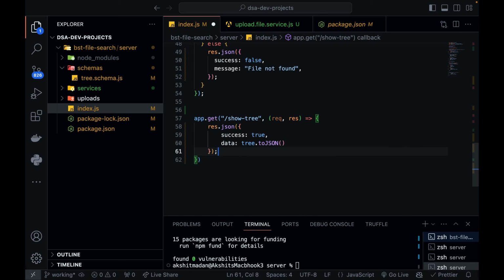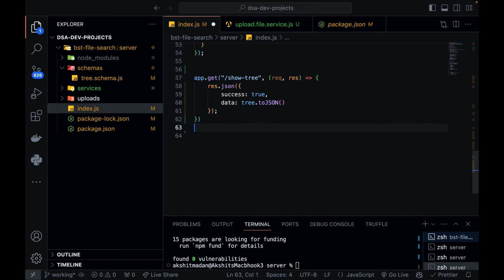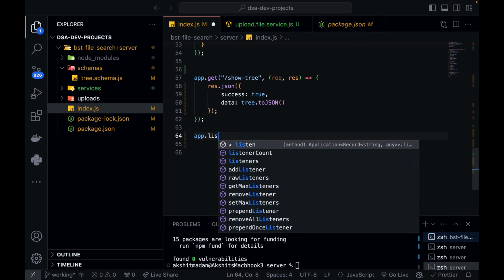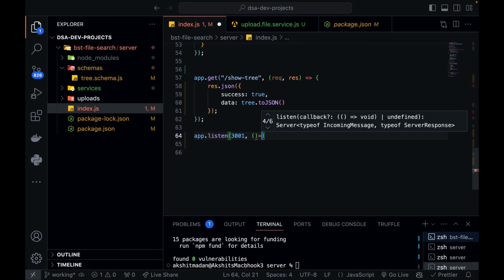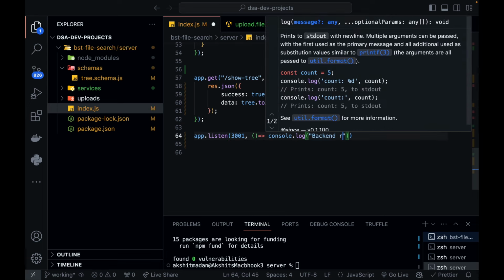Now let's switch on the server. Let's put a semicolon, and app.listen, let's make it listen on port 3001. And as soon as my server is on, let's console log running on port 3001.